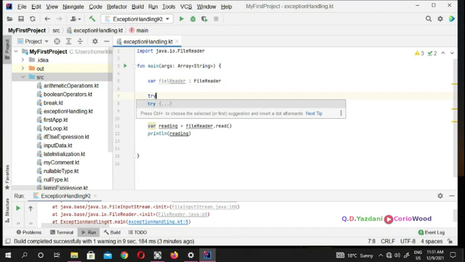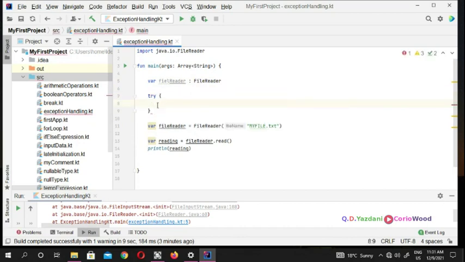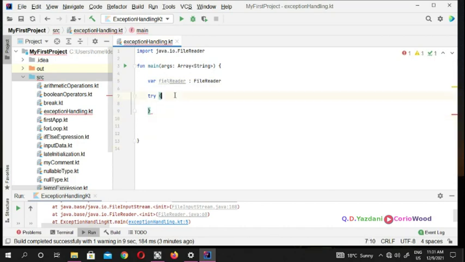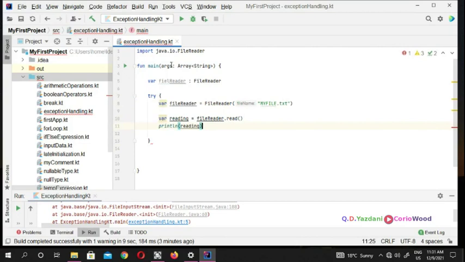If you put a try, Kotlin puts the block itself, and you need to copy everything here and put it inside the try. So we have the variable fileReader of type FileReader, and at the bottom we try to read that my file.txt using fileReader.read, and it's going to print.